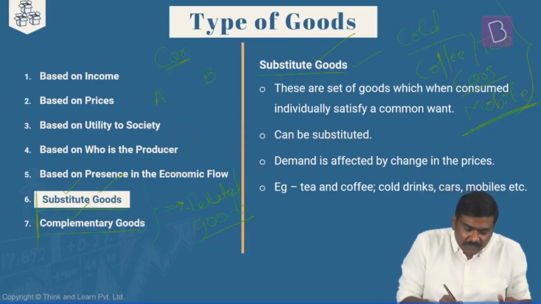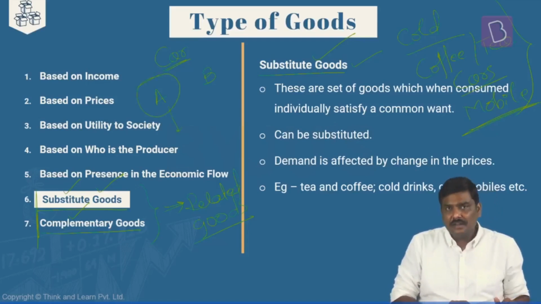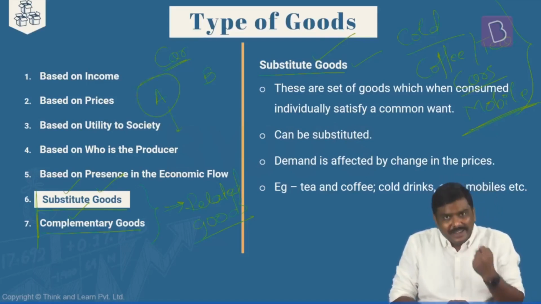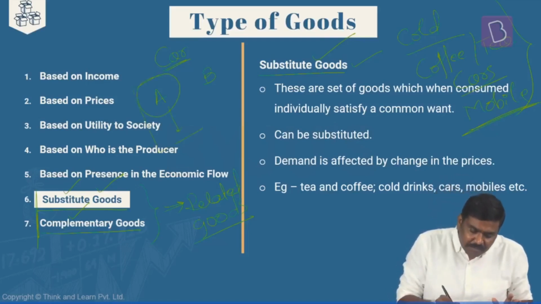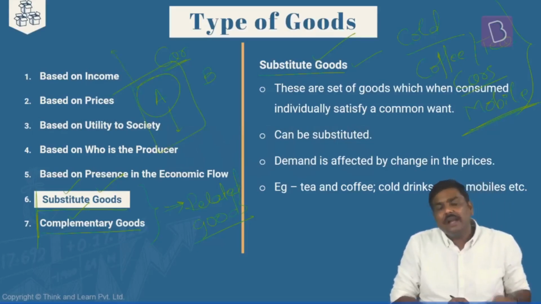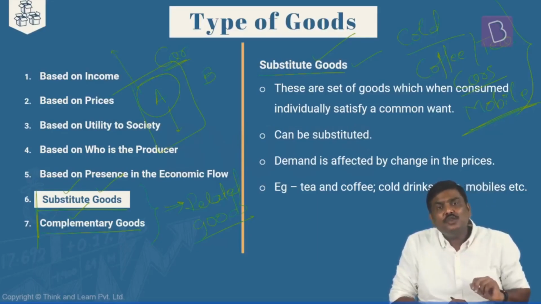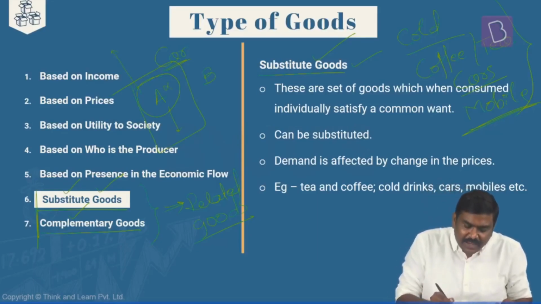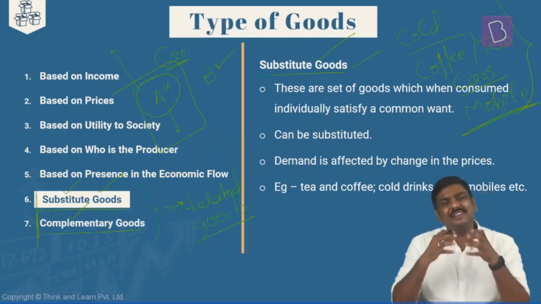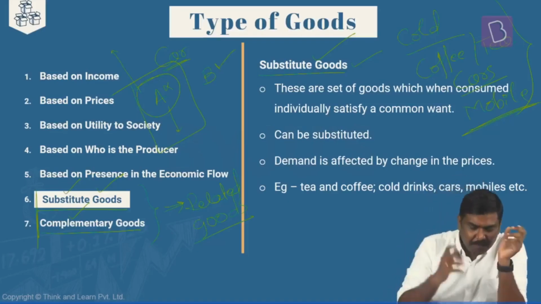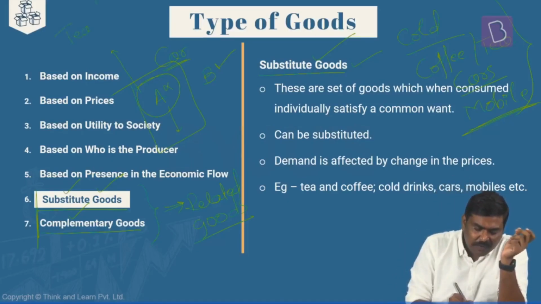For whatever reason, if the price of car A increases, what will happen to the demand for car A? Demand for car A will come down. And when the demand for car A comes down, what will you as a consumer do? Rather than purchasing car A, you will purchase car B. Now, rather than cars, you can apply this to tea and coffee. Is it okay?